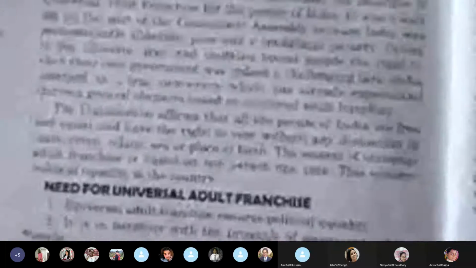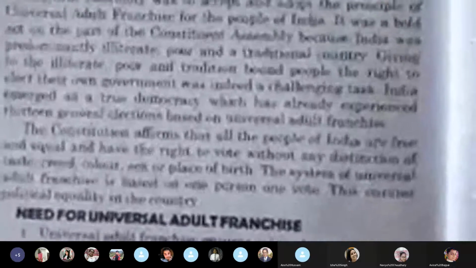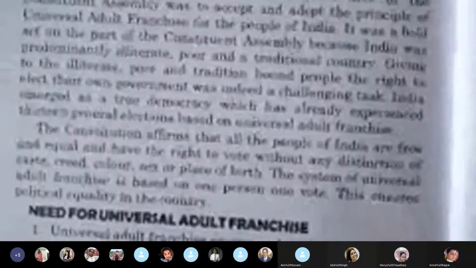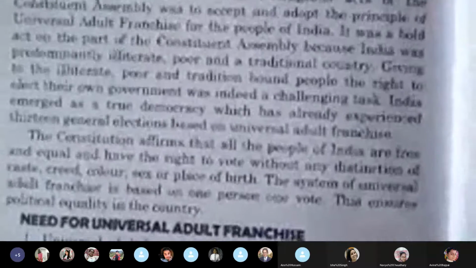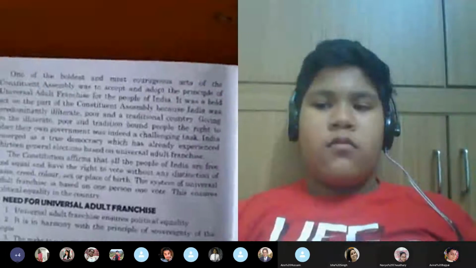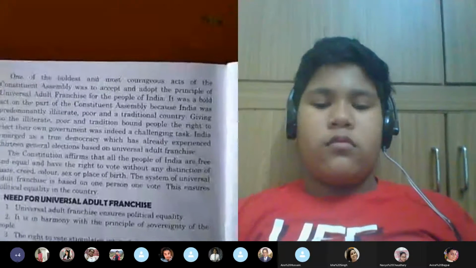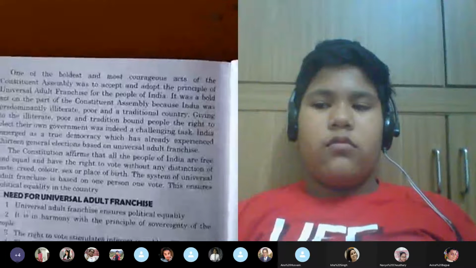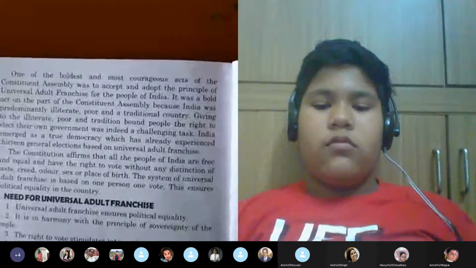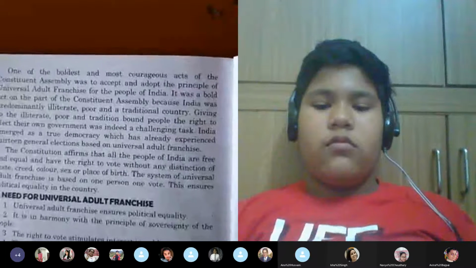Okay. Next we come on to the next page, 203. One of the boldest and the most courageous acts of the Constituent Assembly was to accept and adopt the principle of universal adult franchise for the people of India. It was a bold act on part of the Constituent Assembly because India was potentially an illiterate, poor, and traditional country.